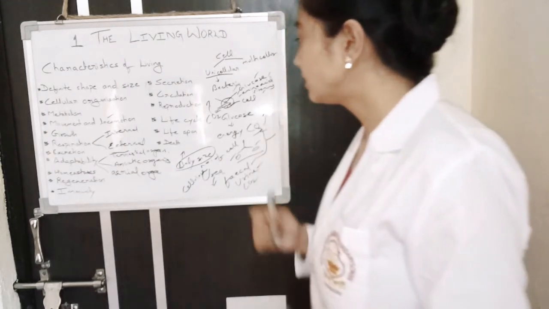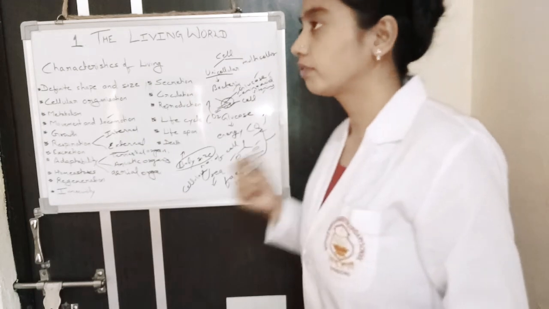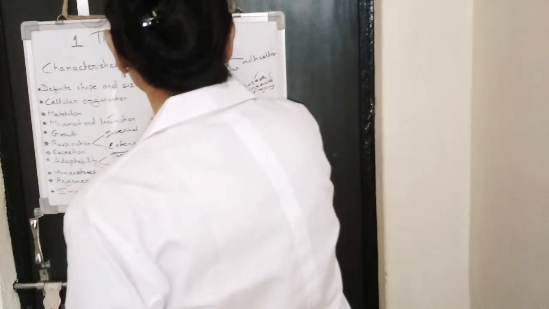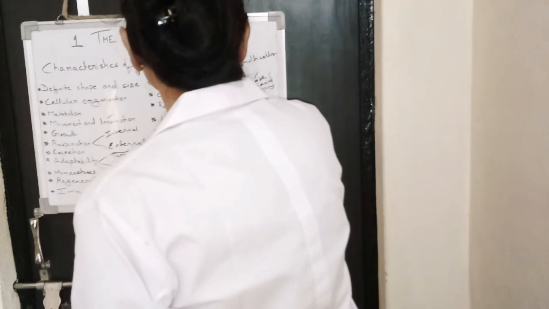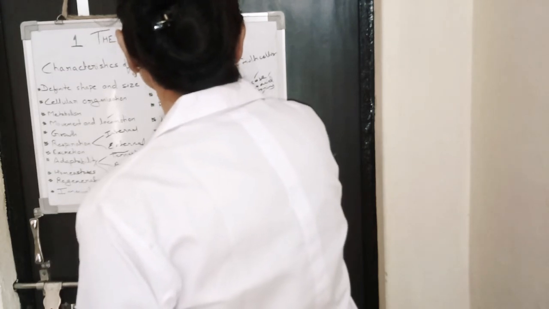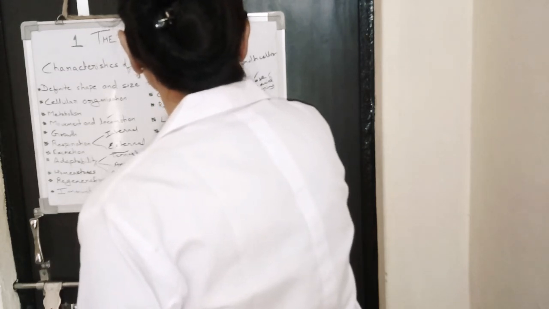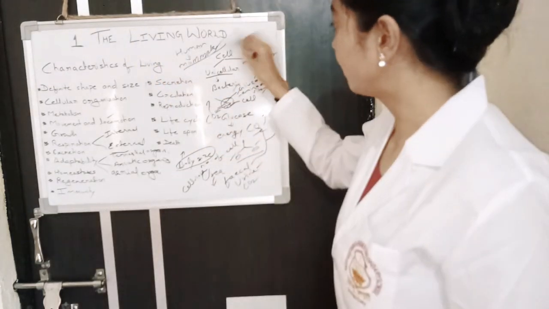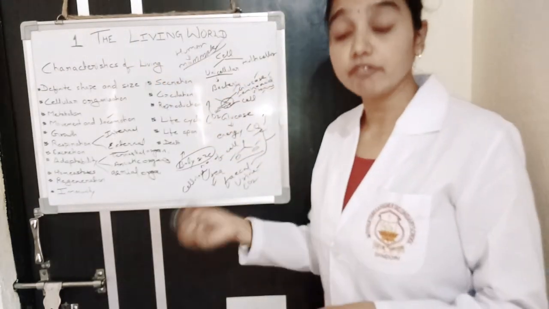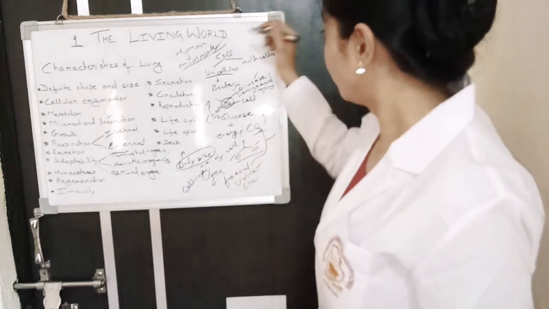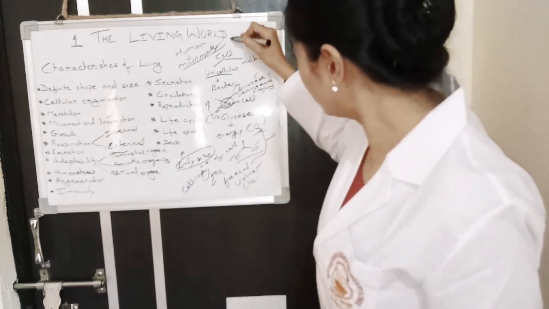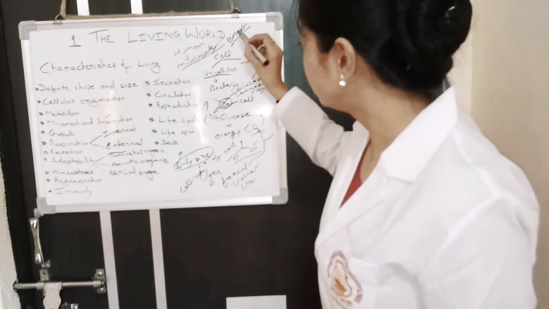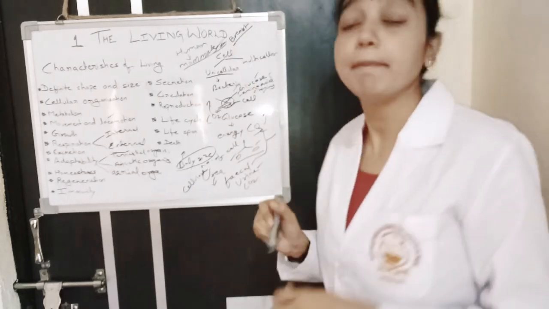Actually, we can say that most organisms like humans, we can conclude them as mammals. You can study mammals in detail in further classification. Those who have breasts come under the category of mammals.